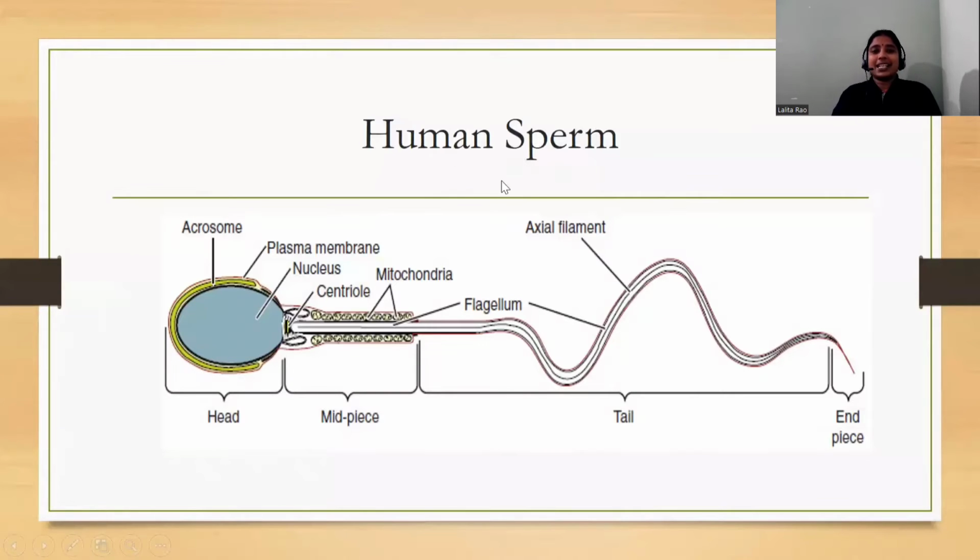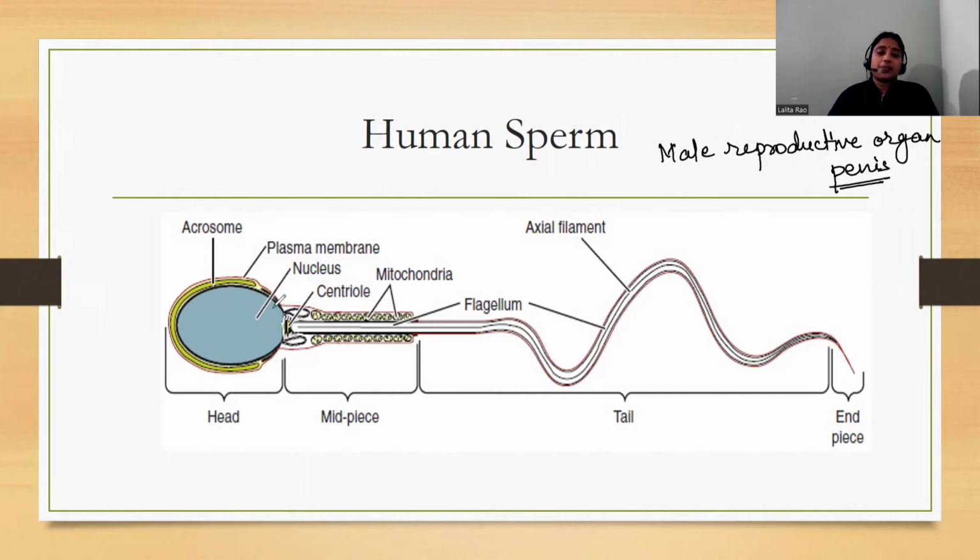Now, this is the structure of the human sperm. The human sperm is released by the male reproductive organ, that is the penis.